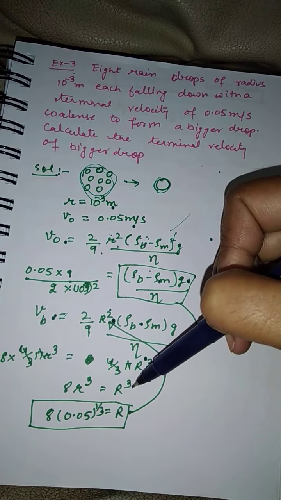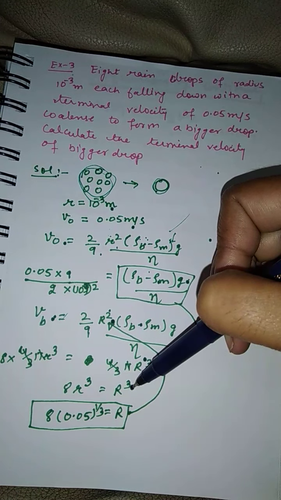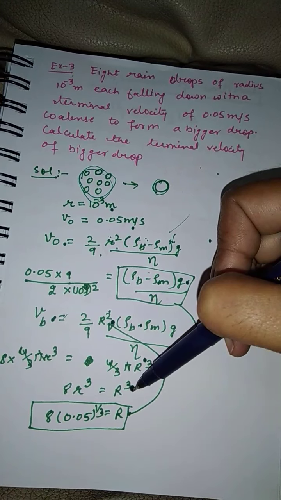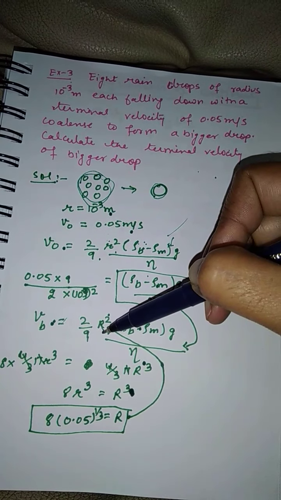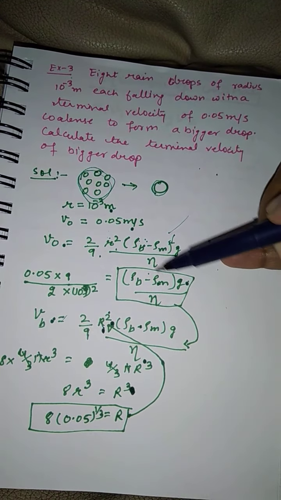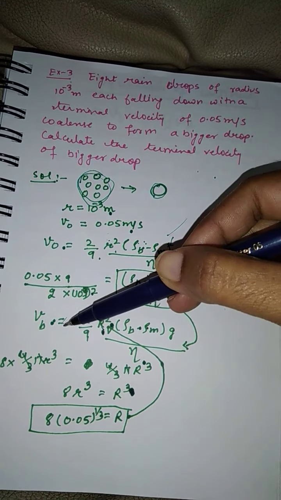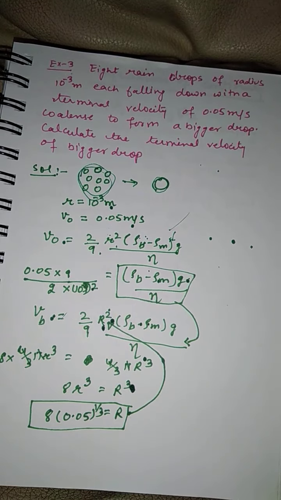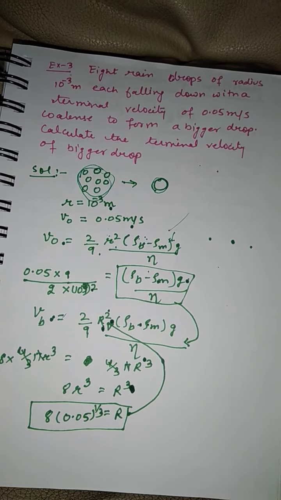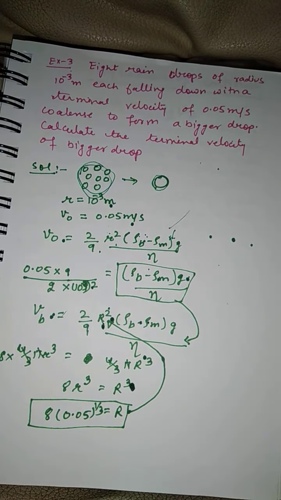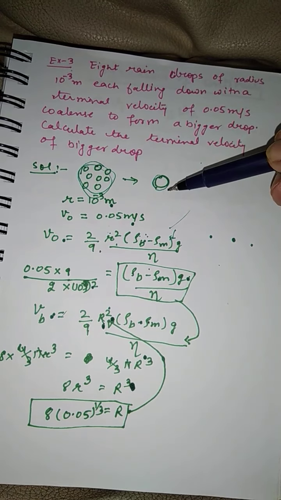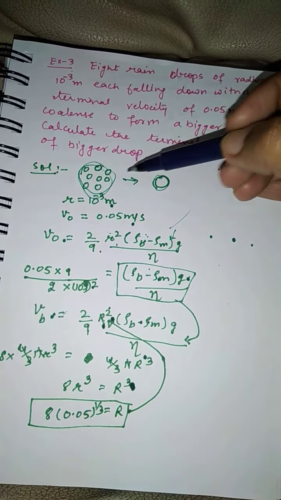So using this we can find the radius of the bigger drop. Once we found the radius of the bigger drop, we'll fill the value here. This constant we have already calculated. You fill it here and we can calculate the terminal velocity of the bigger raindrop. Okay, you can also come across questions where one big raindrop splits into small raindrops.